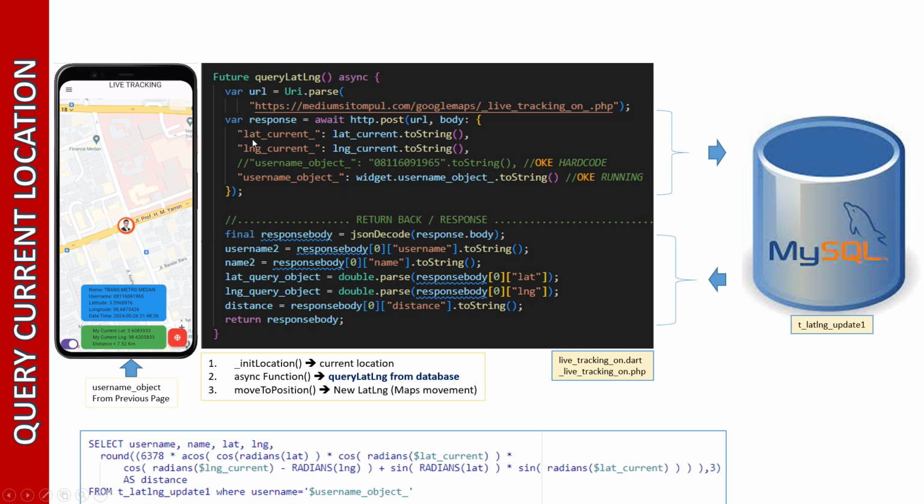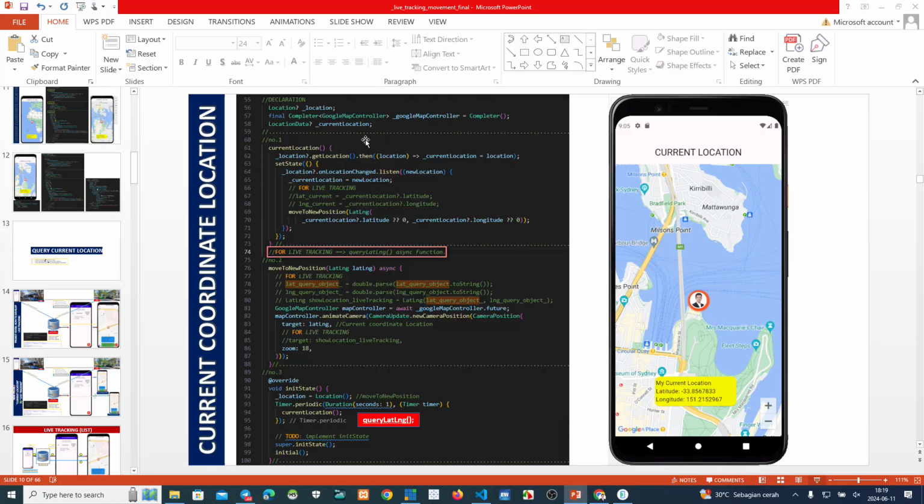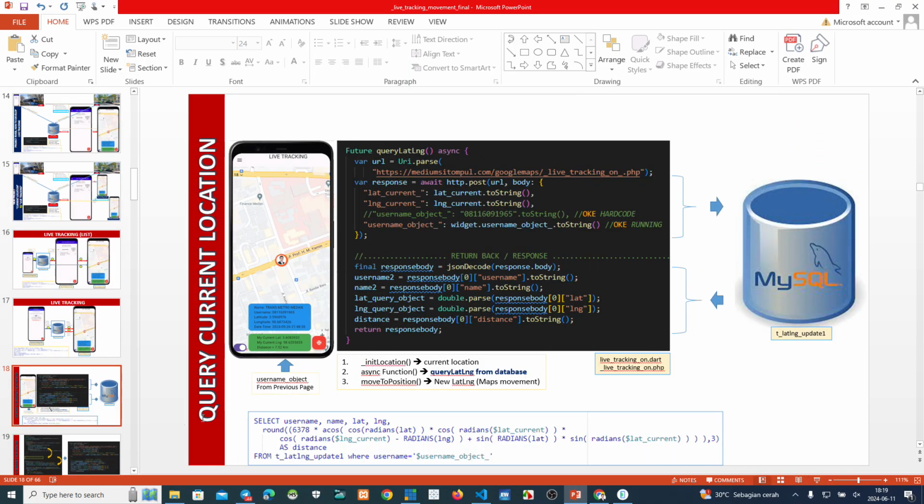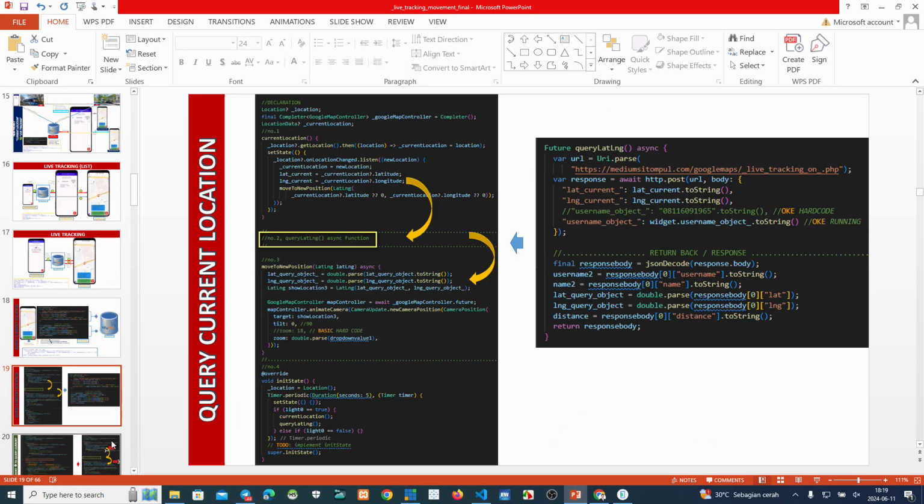Lat current location, lat current, then long current, we take this information from before. Where is it? From this one. This becomes lat current, long current to the query lat long. Lat current we receive from here, and long current, this one.